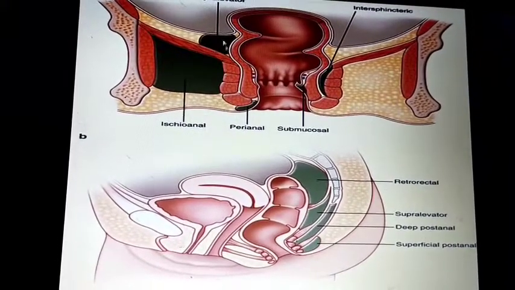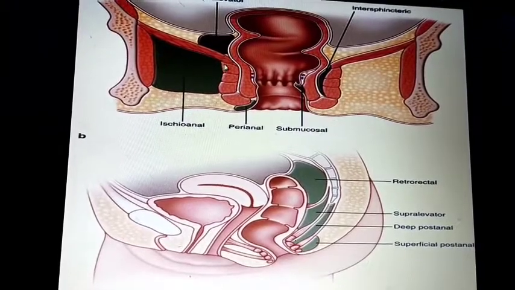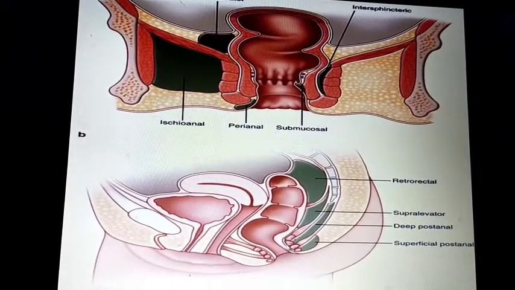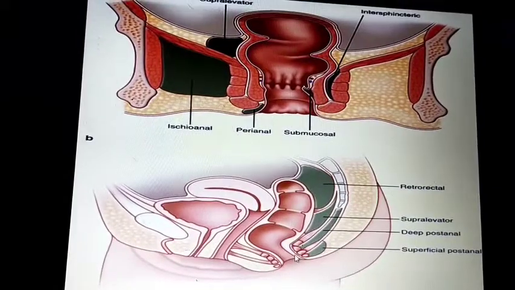The supralevator is also called high anal, and here is the submucosal.